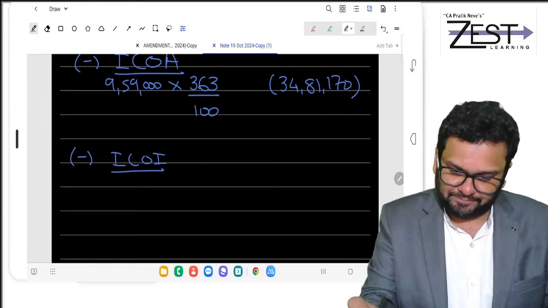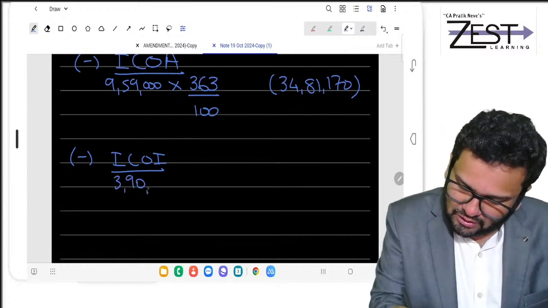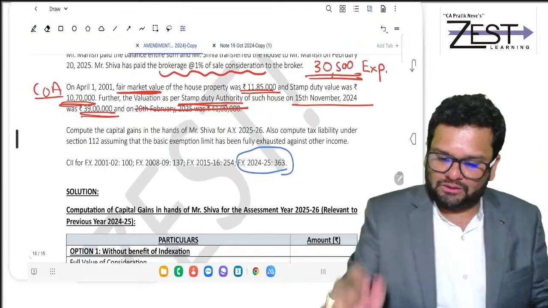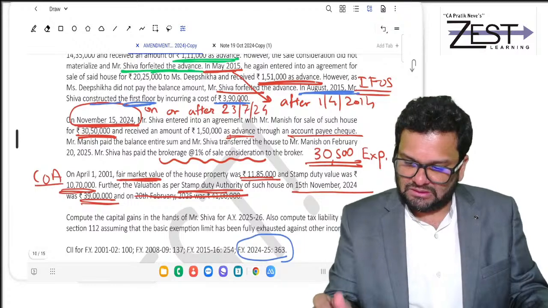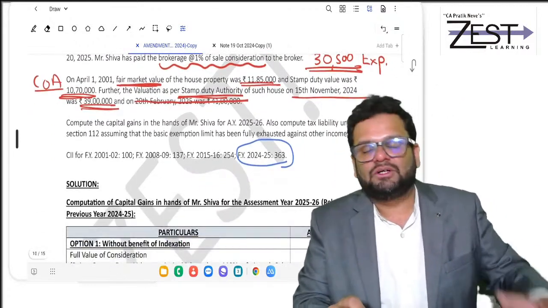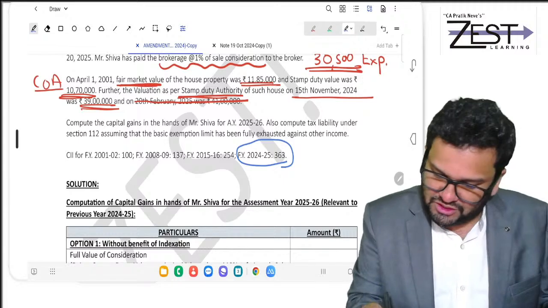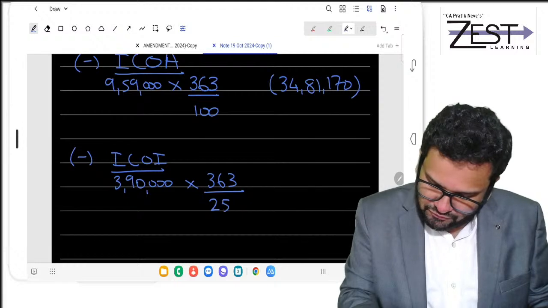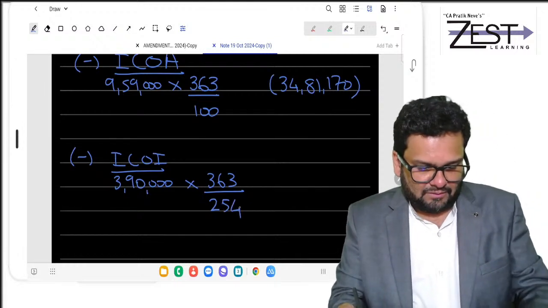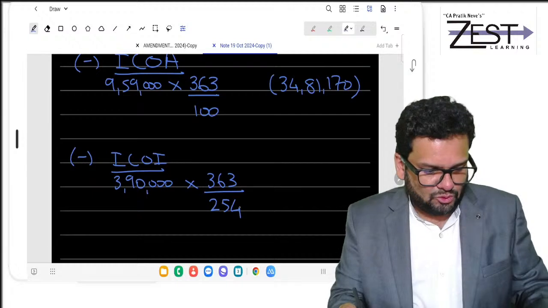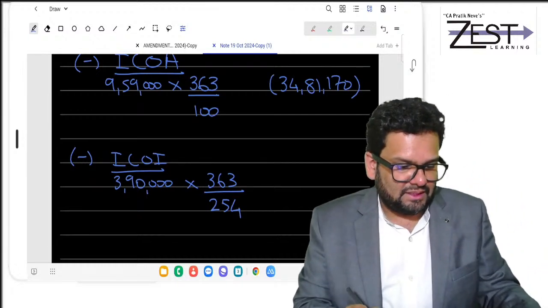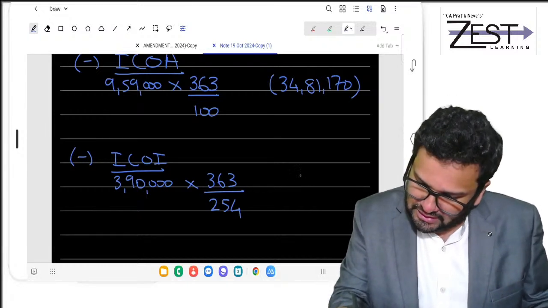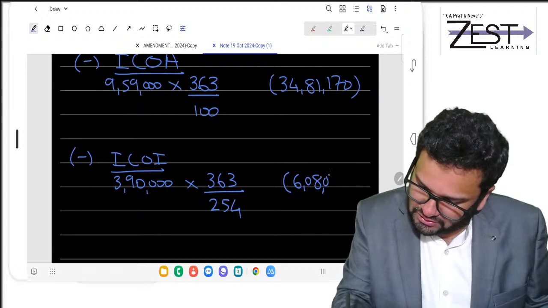And index cost of improvement. Don't forget, 3,90,000 is your improvement multiplied by 363 upon CII for August 15 when it was improved. So 1516, which is 254. So upon 254. What is that? Are you getting 6,08,031? I checked. I'm getting 6,08,031.